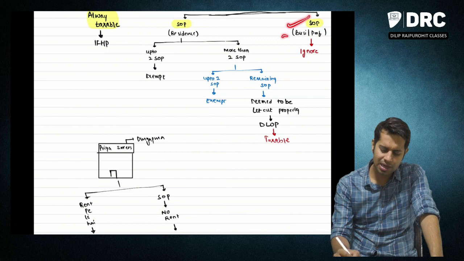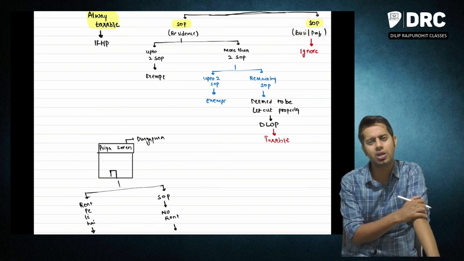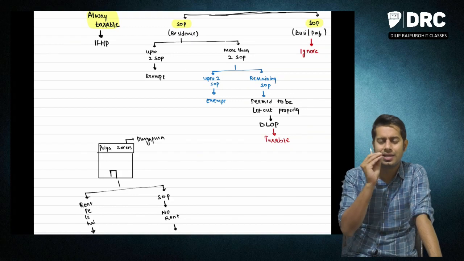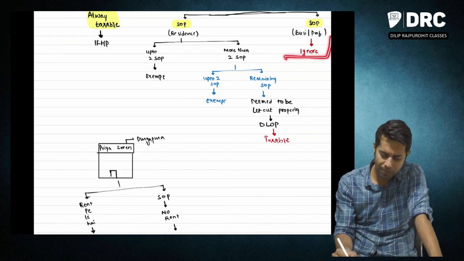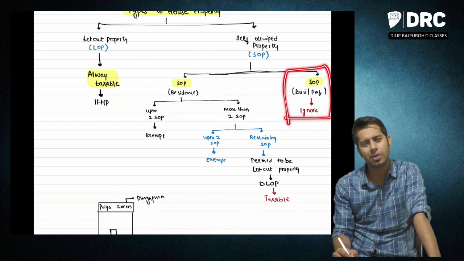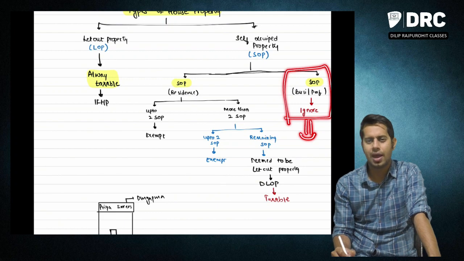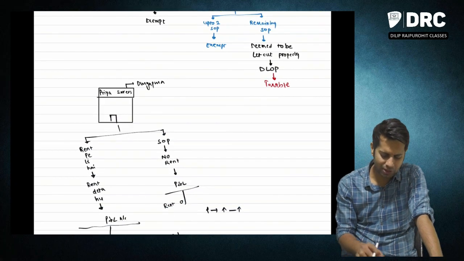Sir, why have the income tax authorities told that the self-occupied property used for your business purpose is required to be ignored? Sir, don't you think the law is going to lose revenue? The answer is no. Why have I told like that?